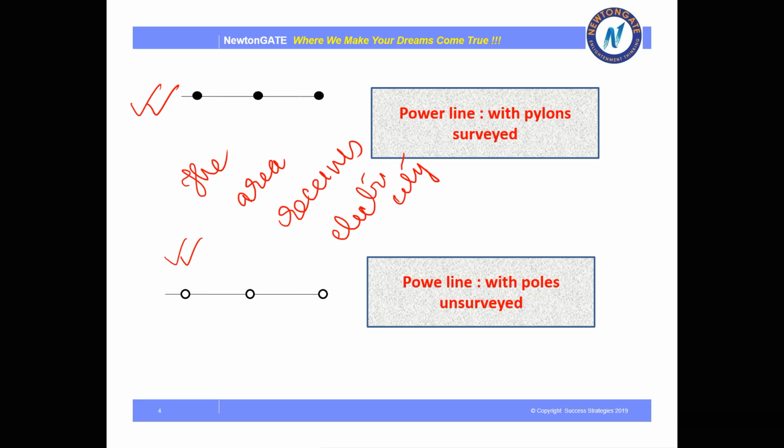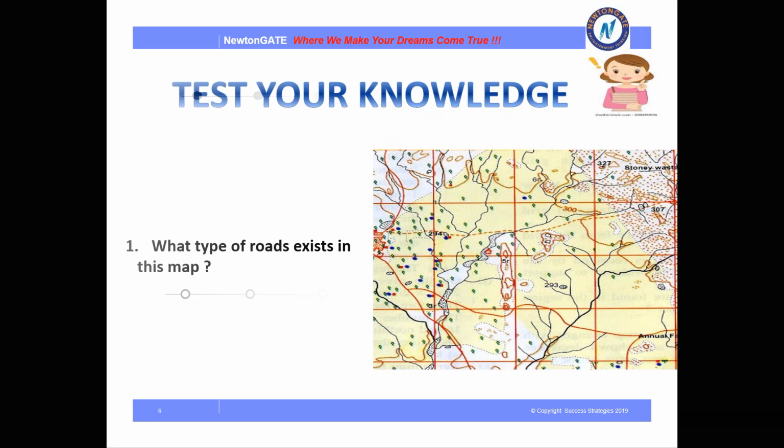Now, this is our test your knowledge part. What we have to do here: I have given 3 questions and a map following it. In this map, there are many types of road. You have to tell me what type of roads exist in this map. What are the different types of road you can see in this map? You have to tell me, students. I will wait for your answer.